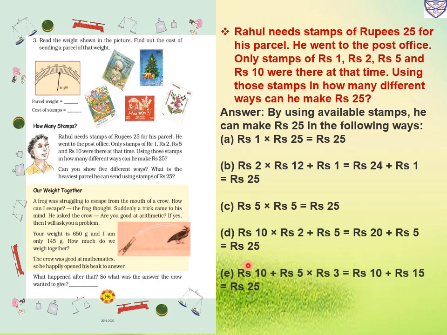Now next he will purchase a 10 rupees stamp. First he will purchase one 10 rupees stamp and he will purchase 5 rupees stamps, 3 of them. So 5 threes are 15. So 10 plus 15, rupees 25. So this way you can make rupees 25 stamp.